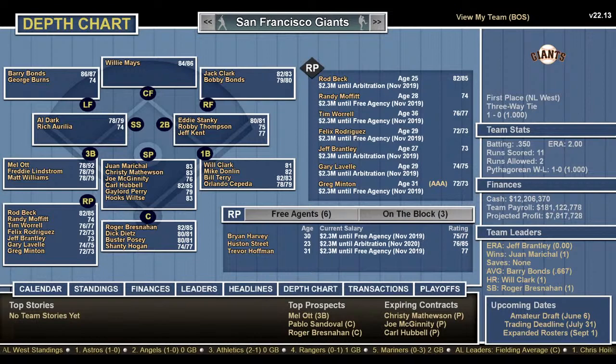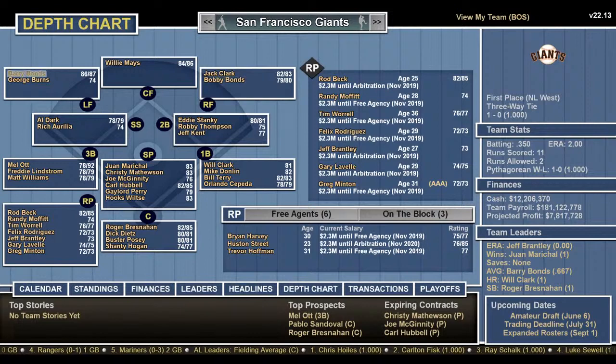Clark at first. Dolan, Terry, and Orlando Cepeda, the Baby Bull. Second, Stanky, Thompson, and Kent. Short. Al Dark, I think that's Alvin Dark, and Rich Aurilia. Third, Ott, Lindstrom, and Matt Williams. Clark and Bobby Bonds. Oh, wow.